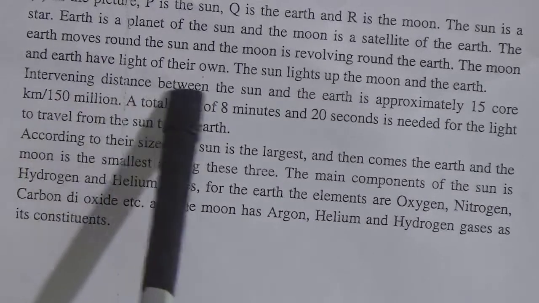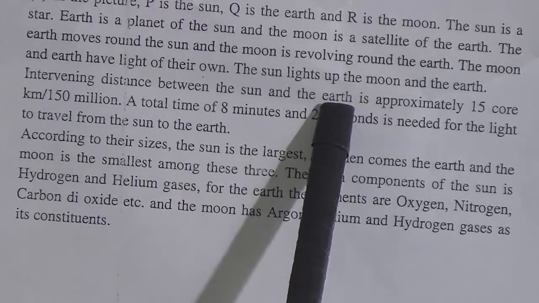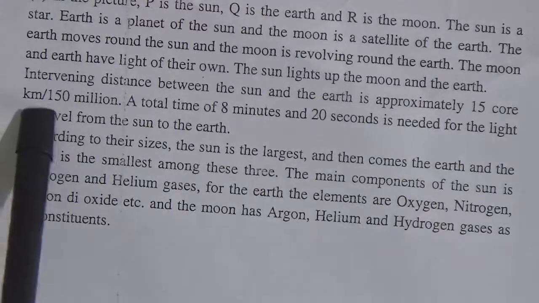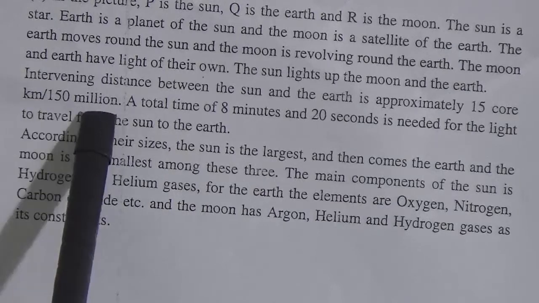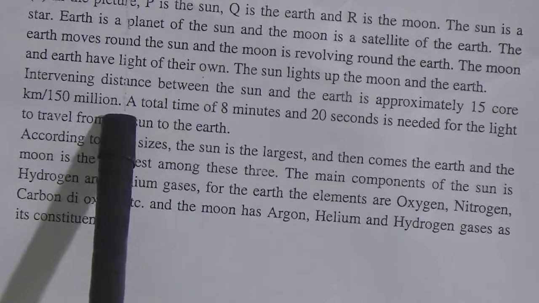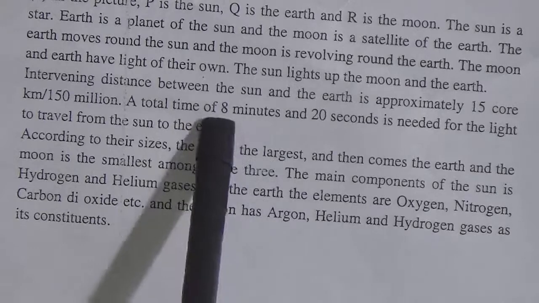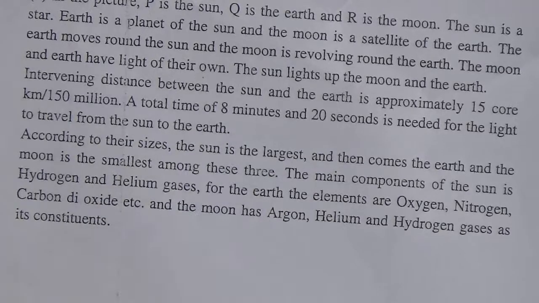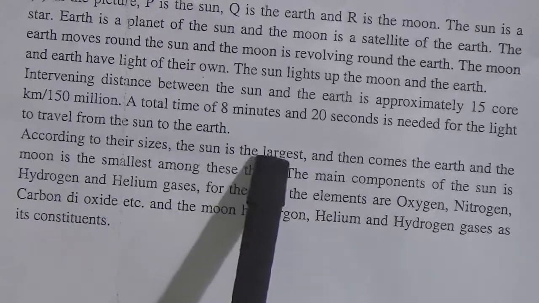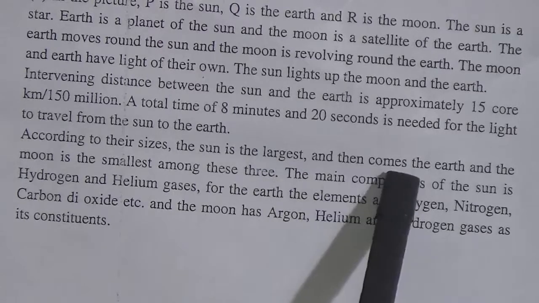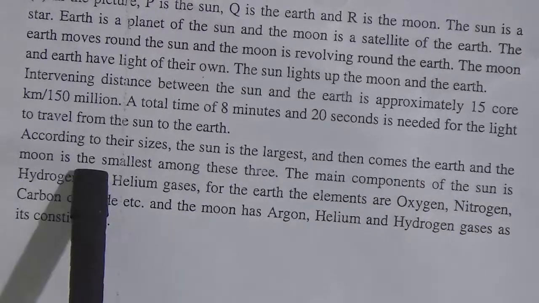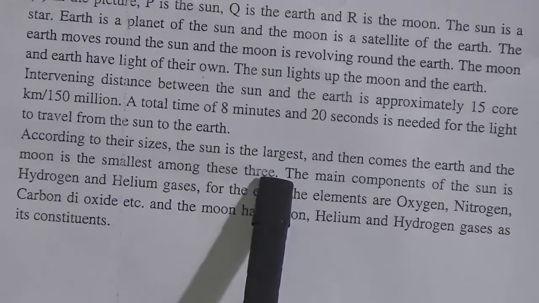Intervening distance between the sun and the earth is approximately 15 crore kilometer, 150 million. A total time of 8 minutes and 20 seconds is needed for the light to travel from the sun to the earth. According to their size, the sun is the largest and then comes the earth and the moon is the smallest among these 3.